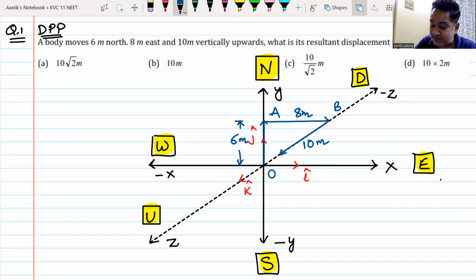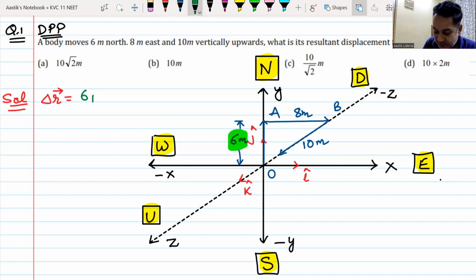Now, if I write the displacement, my dear friends, the displacement delta r vector will have 3 components. The component along y-axis is 6j. Do we understand this?